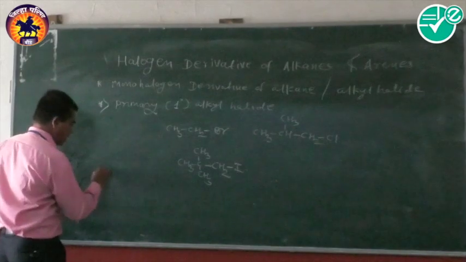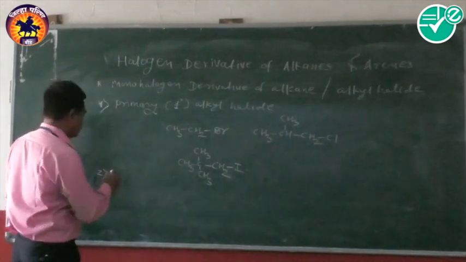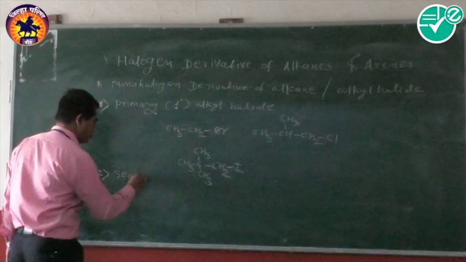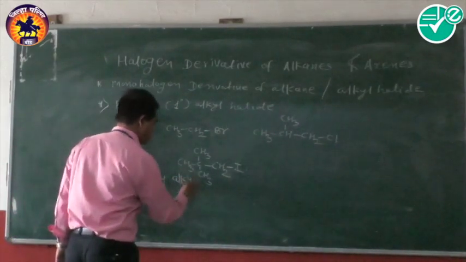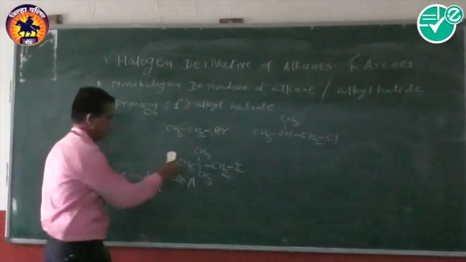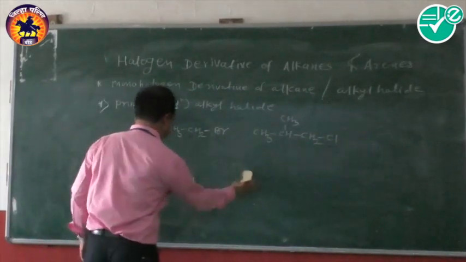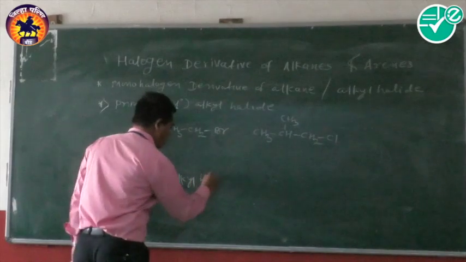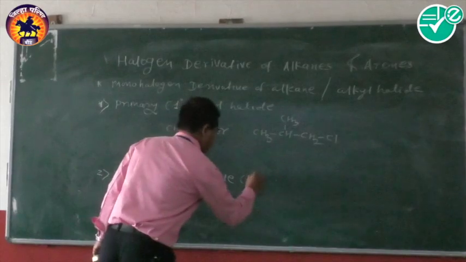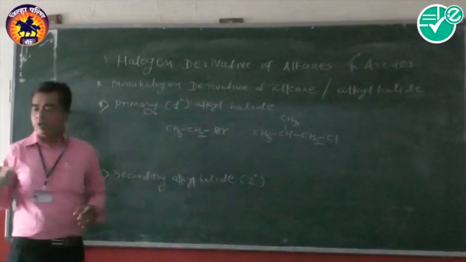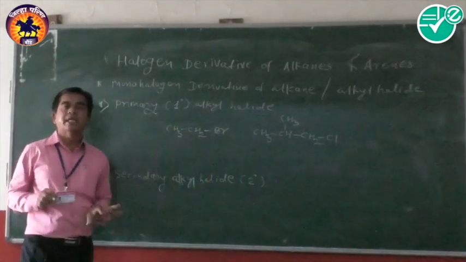Then the second class is the secondary alkyl halides. Now, what are secondary alkyl halides?